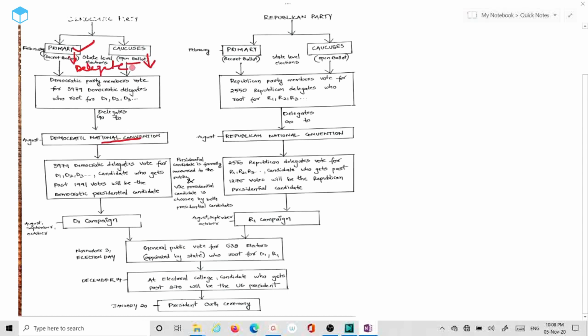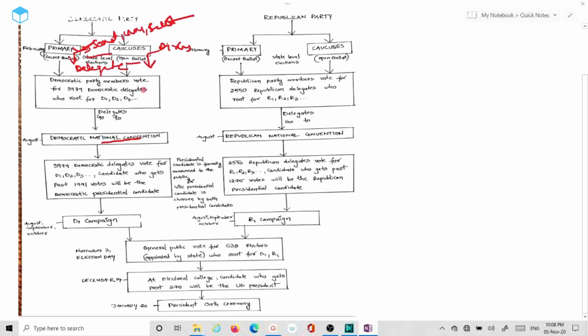A caucus is a local meeting where registered members of a political party in a city or a town or even a county gather to vote for their preferred party candidate. This is similar to primaries, except this is more of a discussion. This is based off of discussion, and this is a secret ballot, by EVM or a ballot. It is important to note that both primaries and caucuses are held within both the parties, that is Democratic and Republican, to elect the right presidential candidate from their respective party.